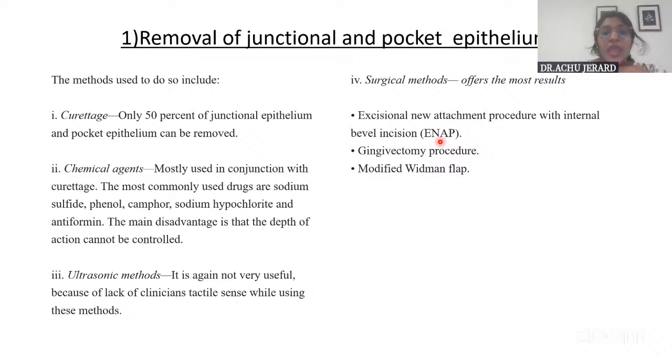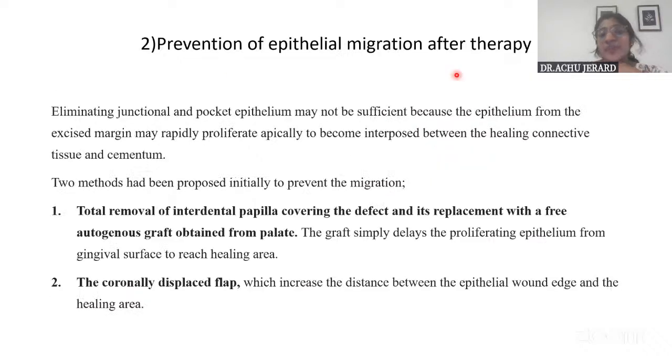And then next is the prevention of epithelial migration after therapy, and wound stabilization. Actually, GTR satisfies the 2 and 3. But before GTR was introduced, there were 2 methods followed for preventing epithelial migration.